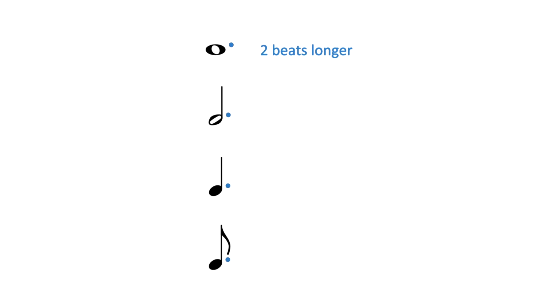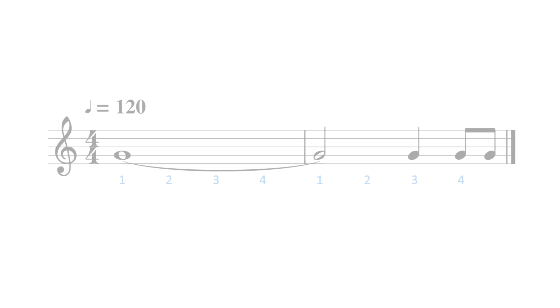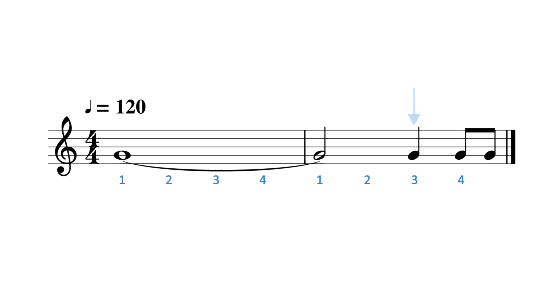A half note, in turn, is 2 beats long and would be 1 beat longer if we add a dot. A quarter note is 1 beat and would be half a beat longer. An eighth note is half a beat and would be a quarter of a beat longer. Let's put a dot after this quarter note here to make it half a beat longer. To do so, we must remove the following eighth note to compensate for the extra half beat.